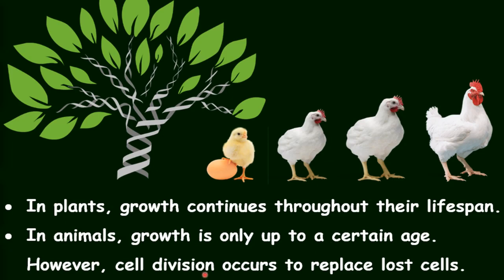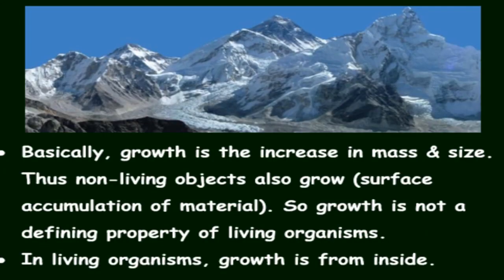However, cell division occurs. It doesn't mean that growth is not occurring, meaning cell division is not occurring. Cell division occurs to replace the lost part. Okay, so only to replace the damaged cells, only to heal the damaged parts of the organism, cell division occurs. But that cell division is not for growing the body of the animal, right? So basically we can say that growth is increase in mass and size.